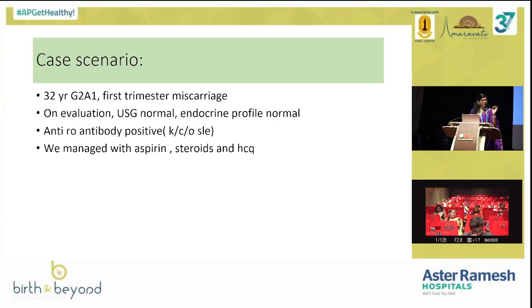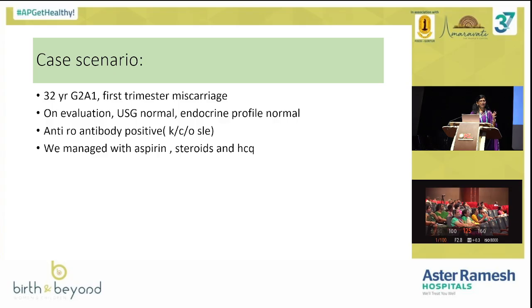Okay, so I would like to conclude my slides with 2 scenarios which we have managed. This is a lady who is anti-Ro antibody positive. She was already under regular care with a rheumatologist. She came to me for IVF, so we continued the HCQ and low-dose steroid. After the pickup, once the pregnancy was positive, we continued only HCQ, and every early scan, a fetal echo was done to rule out heart block. By God's grace, she was completely under control.